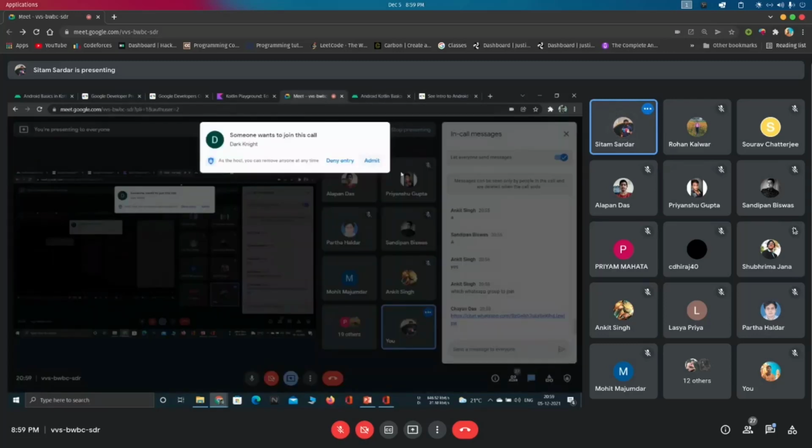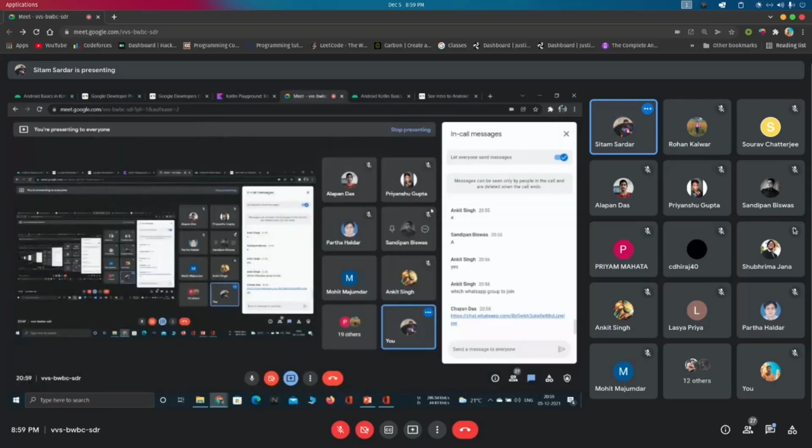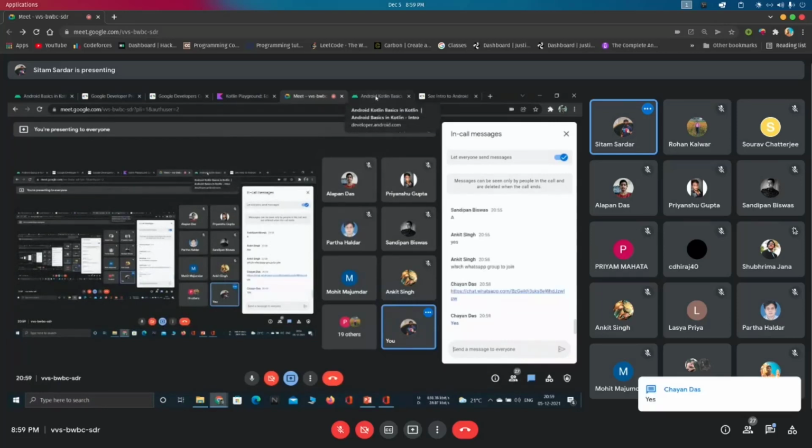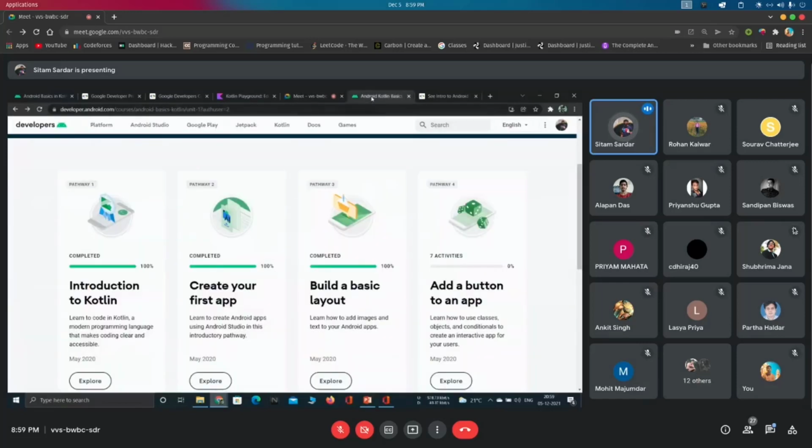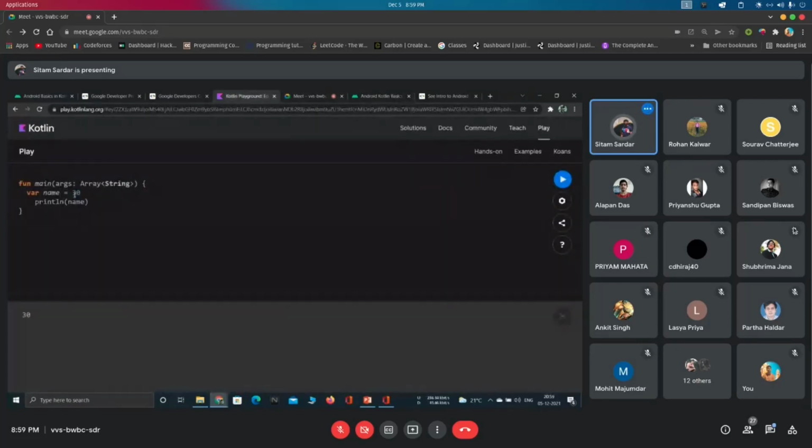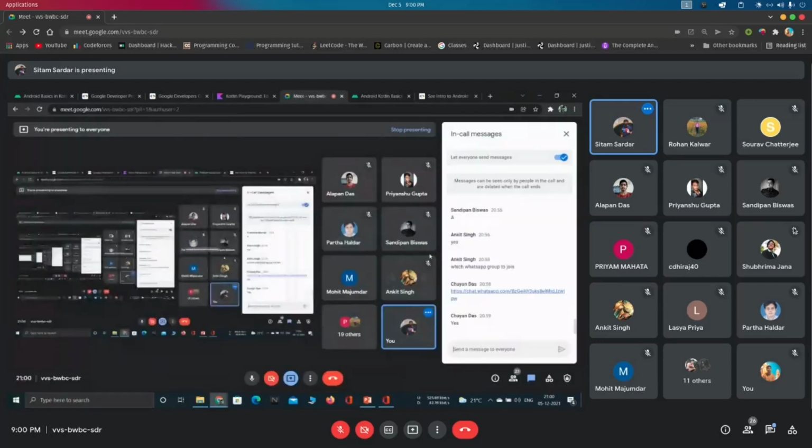What do you say, guys? What do you think? Okay, Chan is saying yes. Others? Should it work? What do you think? Because I am now not telling the compiler what to do, what it can take, but I am passing 30. Anyone else? Based on the value, does the container change its data type according to the value?